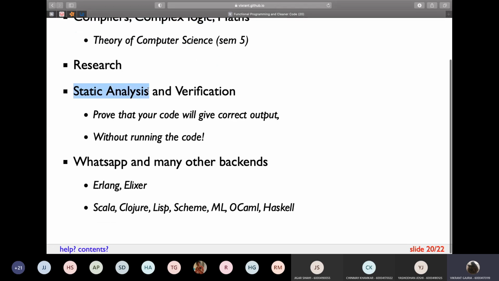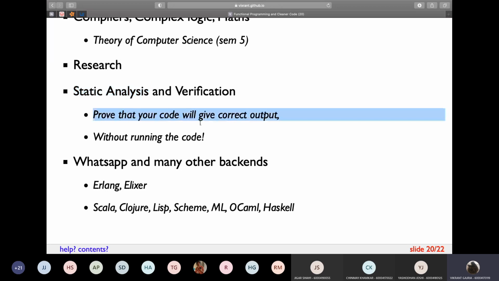What we mean by static analysis is, given a program, I can prove that the program will always give you the correct output without running the program. So if you have, let's say, 10,000 lines of a very big project, I can just prove that your project will definitely work without actually running it. So this is the very best example of why functional programming is effective.